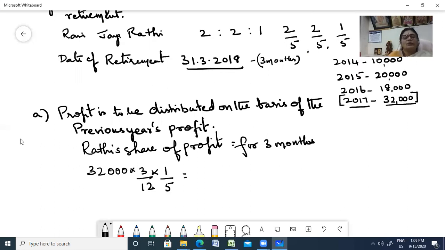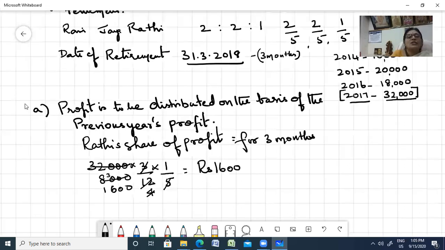Now 3 will go into 12 four times. 4 into 8 is 32. Now 5 ones are 5, and 5 sixes are 30. So you get 1,600. Rupees 1,600 is Rati's profit for 3 months.